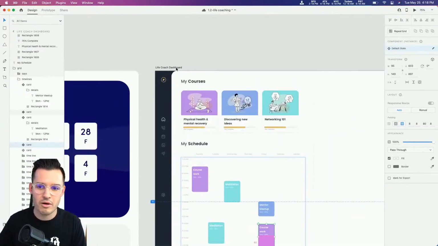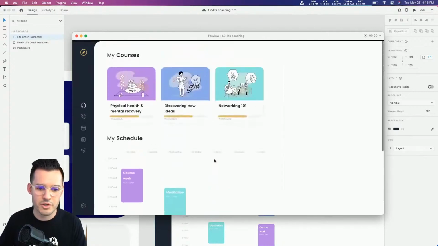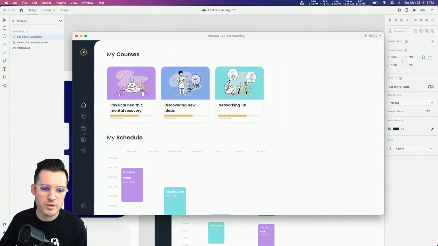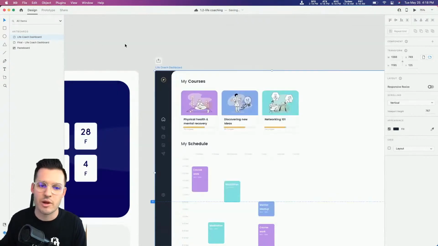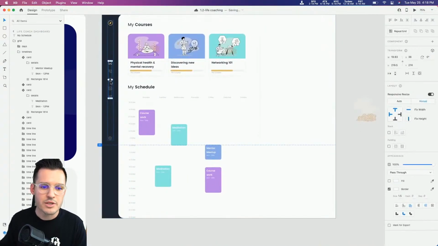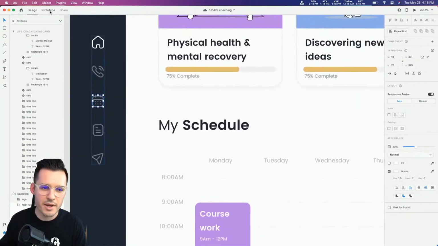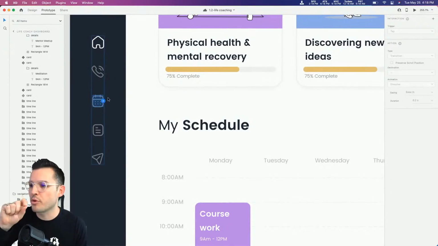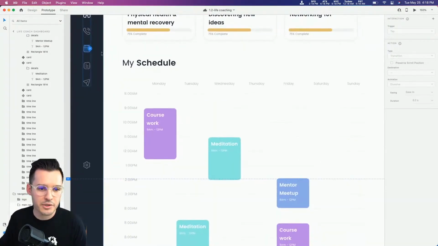Now, again, when we bring our prototype up, we can scroll down, see the whole thing, which is pretty nice. But we might want to be able to click right here and anchor link down to see the entire schedule. That's what I really want to do. I want to be able to fast forward to it. So I'm going to grab the icon that's there for schedule. I'm going to head over to prototype, and instead of prototyping to another artboard, I'm going to drag and drop onto an element on my current artboard, and we're going to anchor link down. So why don't we anchor link down here, just like that.